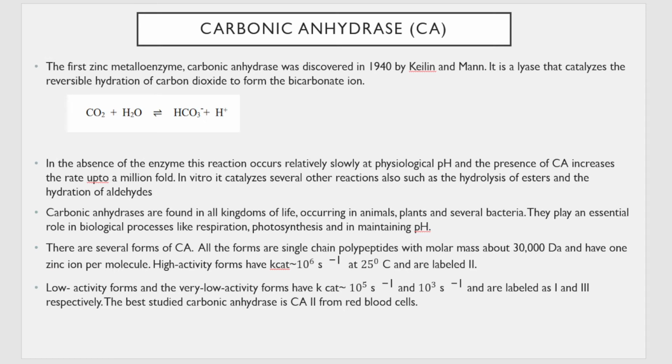Next, another type of metalloprotein as an enzyme is carbonic anhydrase. This was one of the first zinc metalloenzymes that was known, discovered in 1970. Its function is that it catalyzes the hydration of carbon dioxide to form bicarbonate ions. So you can see this hydration of carbon dioxide getting converted into bicarbonate in the presence of water. That is catalyzed by carbonic anhydrase. You know that any reaction in the absence of an enzyme becomes very, very slow.